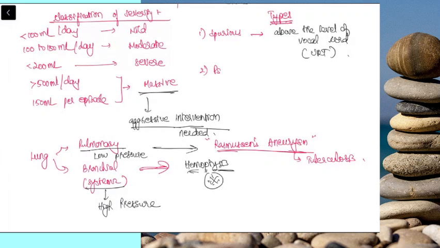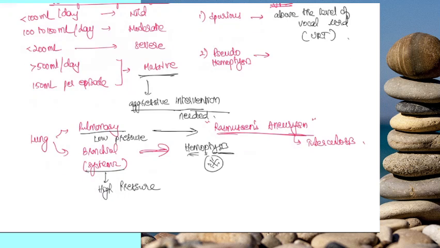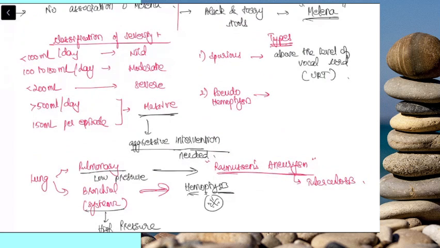Next is pseudohemoptysis. A common question asked in entrance exams in the past. This is not true hemoptysis. This is just the color of the sputum being red in color due to the infection Serratia marcescens, because of the presence of a pigment known as prodigiosin.